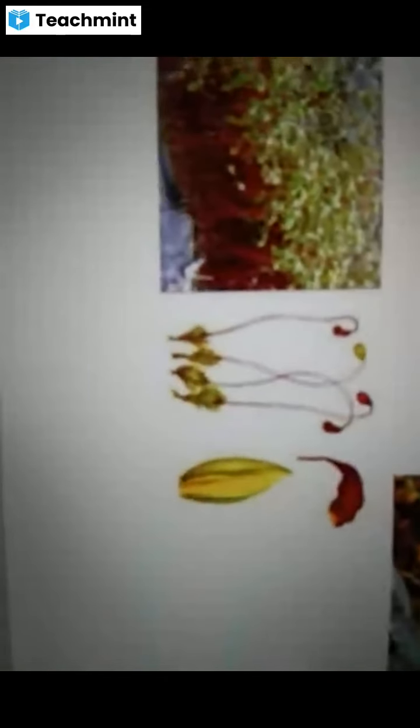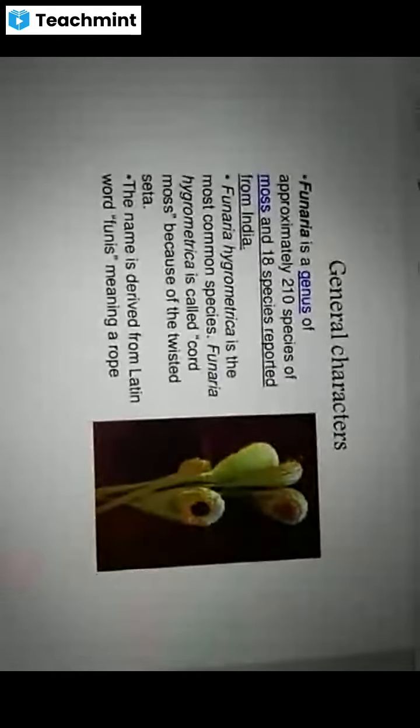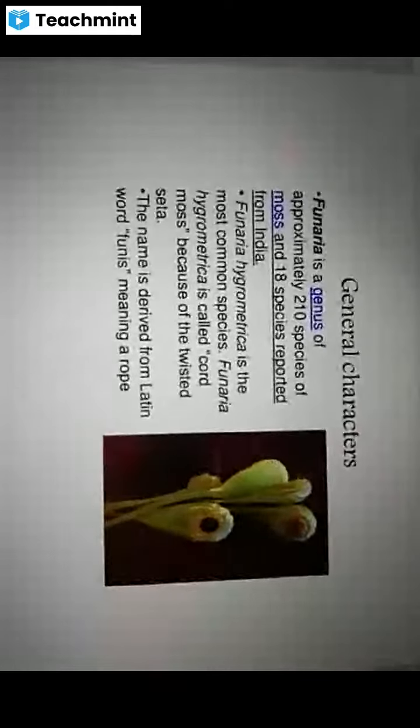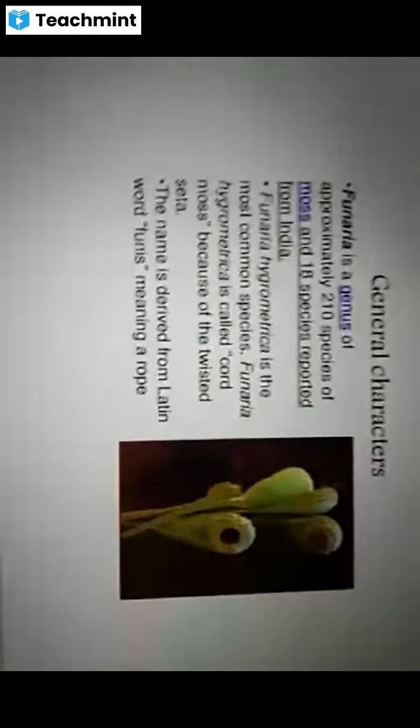A long stalk-like structure is called seta. After its maturity, after the complete development of the capsule, it tilts down and twists.